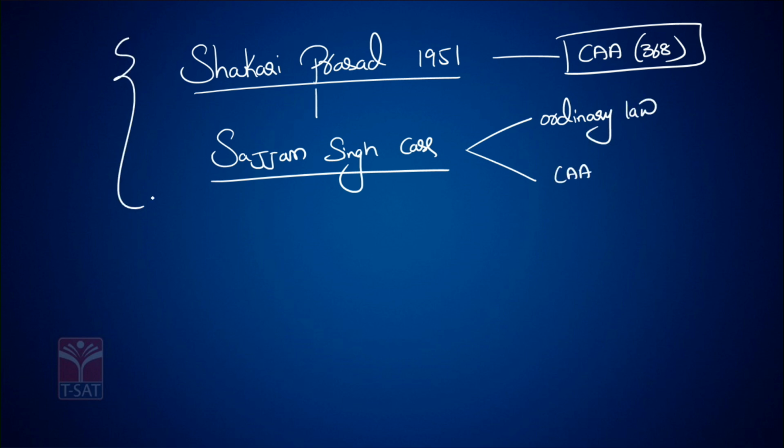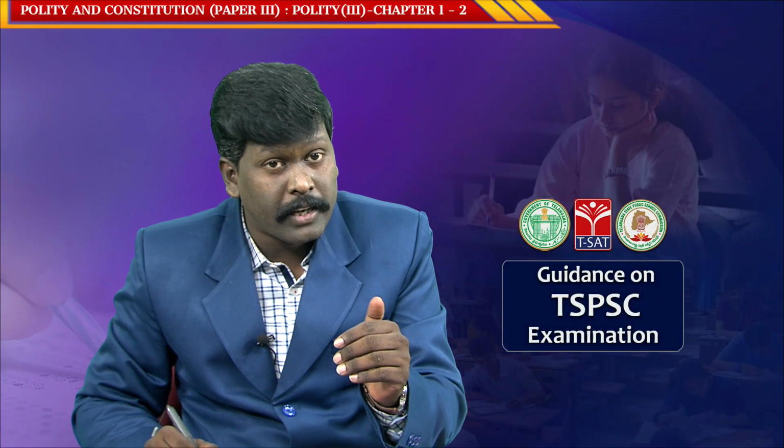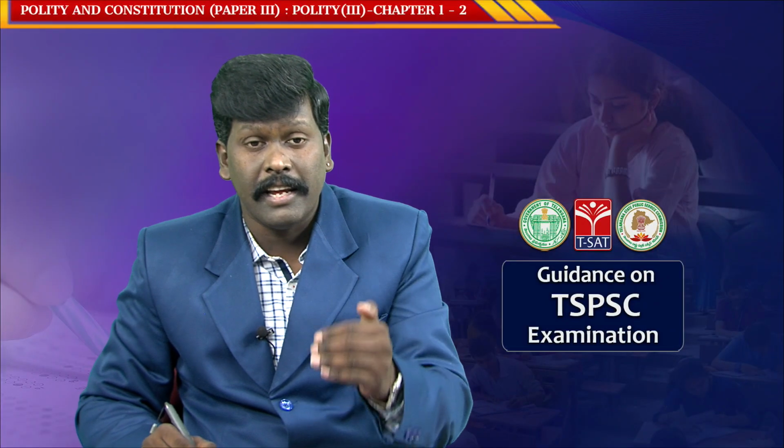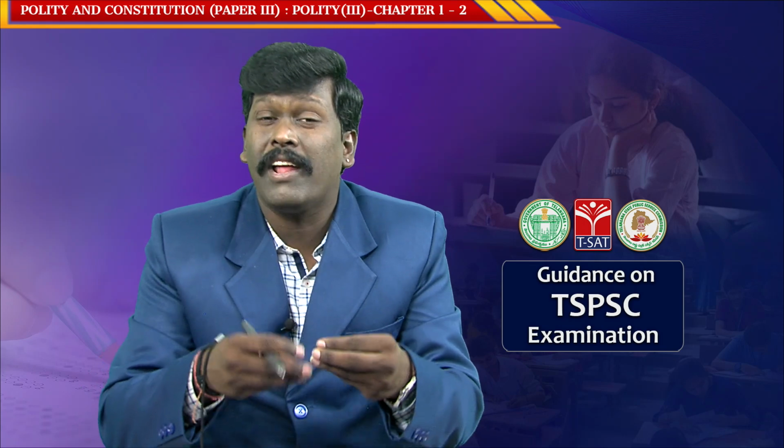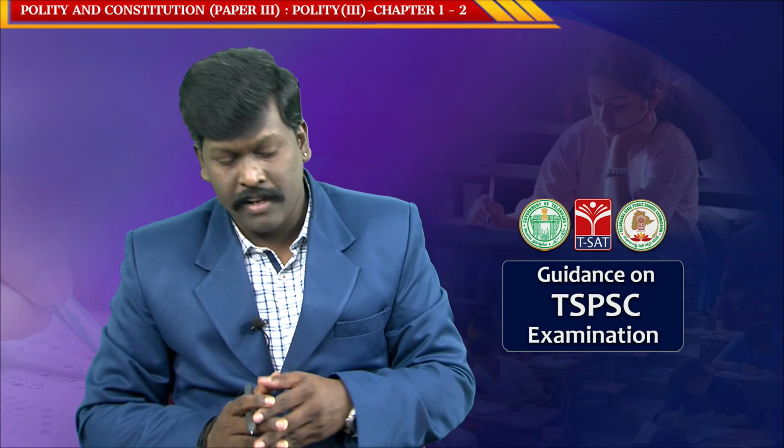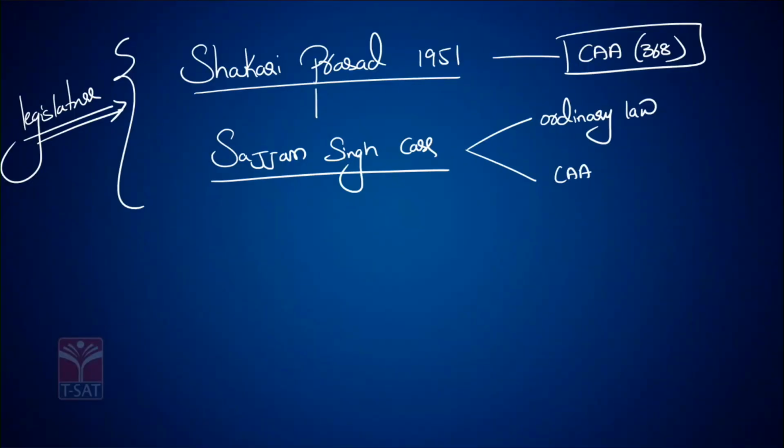In both these cases, the legislature is given more priority. Constitutional amendment by the legislature was made very easy. First, the earlier case said the constitution can be amended only by a Constitutional Amendment Act. But in the next case, the Supreme Court said it can be done by ordinary law or Constitutional Amendment Act.